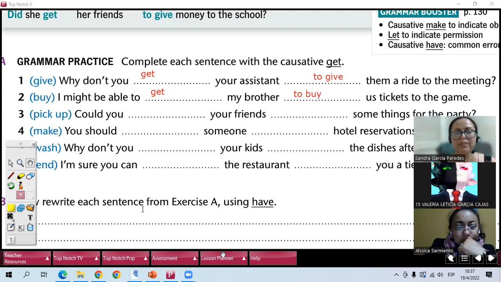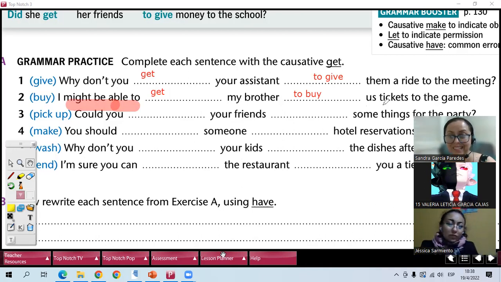The structure of the first sentence, you can use also other structures that are more complex, like might be able to. This is always together. May be able to. Es poder ser capaz de algo, poder. And it's always may be able to get my brother to buy us tickets for the game. Yo podría hacer que mi hermano nos compre tickets. It's a little bit, I can persuade my brother to buy us tickets.